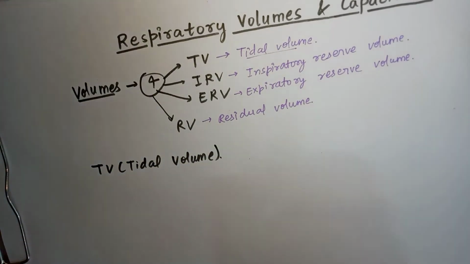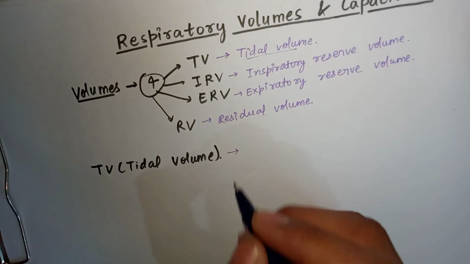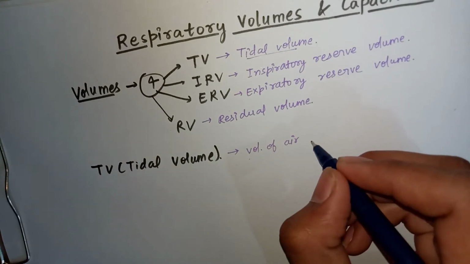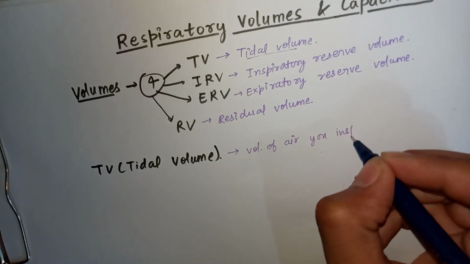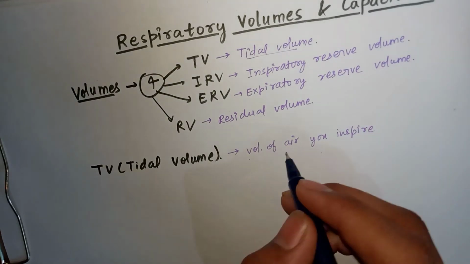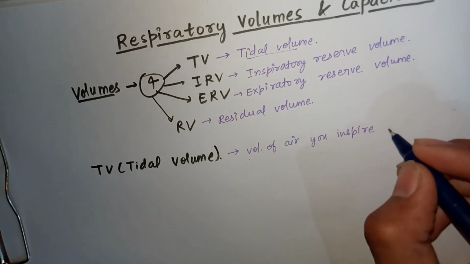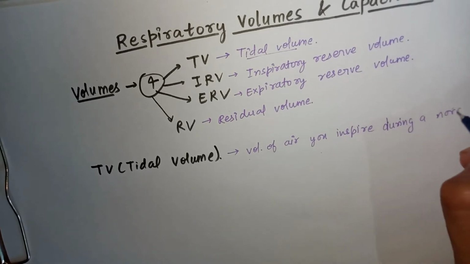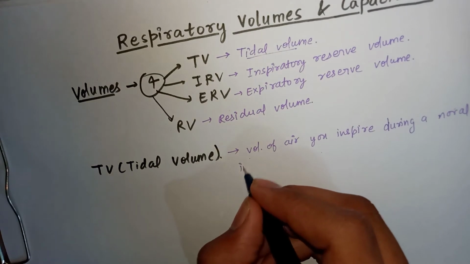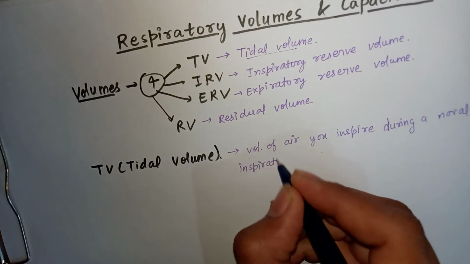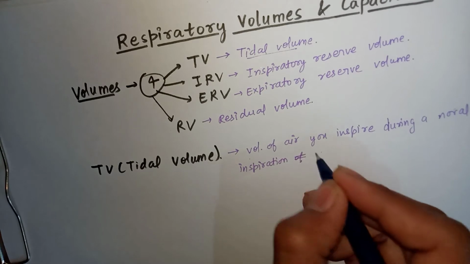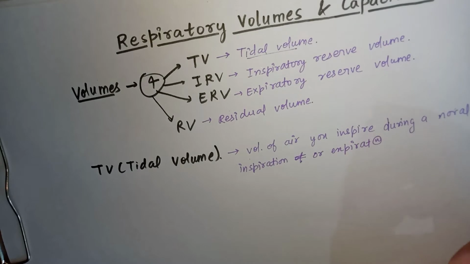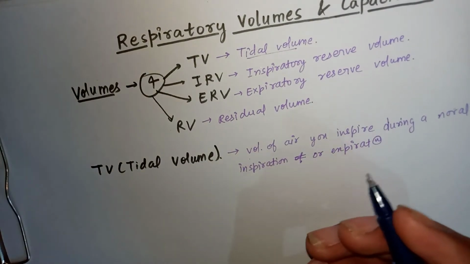Tidal volume is the volume of air a person inspires or expires during a normal inspiration or expiration, or you can say during normal respiration, or normal breathing.